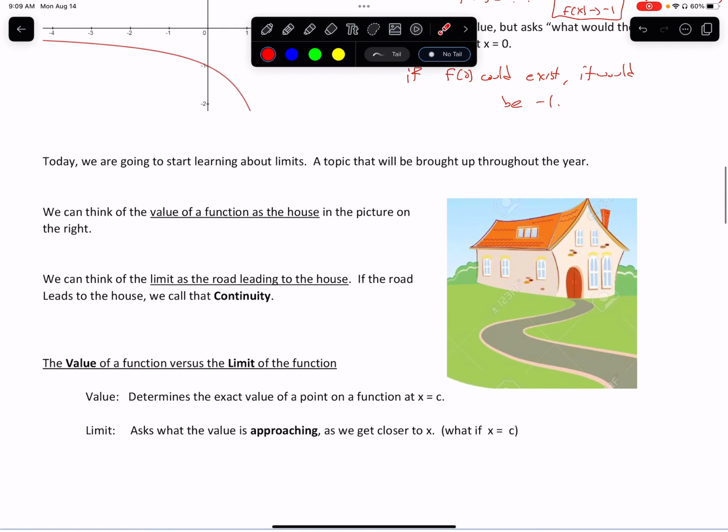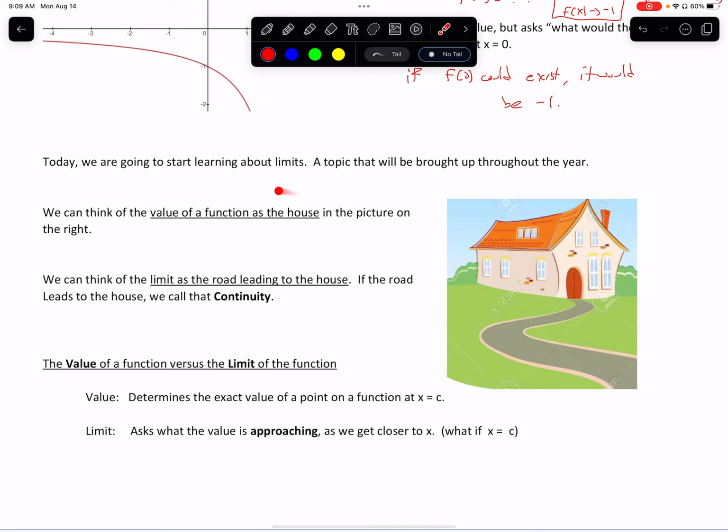So today we're going to review about limits, a topic again that we're going to bring up throughout this year and that you learned in pre-cal. So if we want, we can think of the value of the function as a house. So picture this house here, standing up on the hill. This is the value. You can be at a house. Now, the limit we can think of as the road leading to the house.